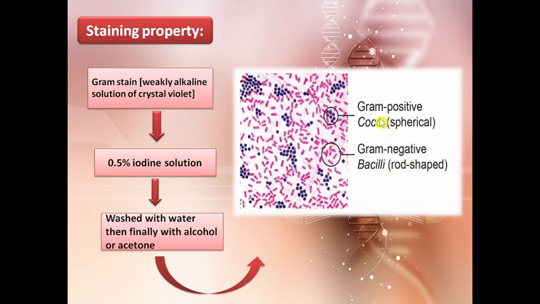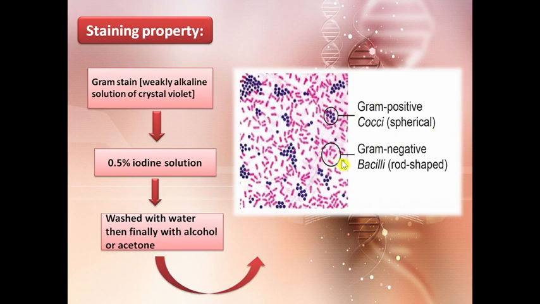Now, why do Gram positive bacteria not lose the stain? Because they have a thick cell wall, which does not allow the stain to wash out with the alcohol or acetone. So the stain remains in them and they are termed as Gram positive bacteria.